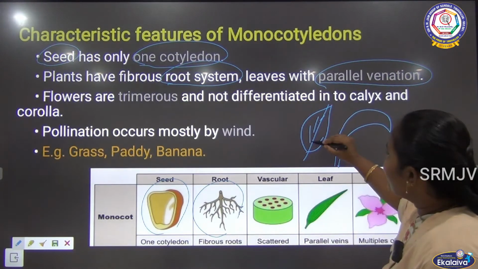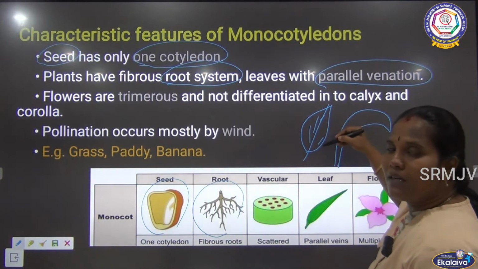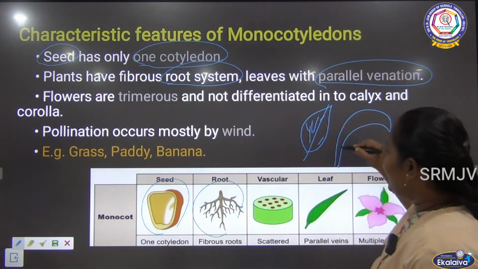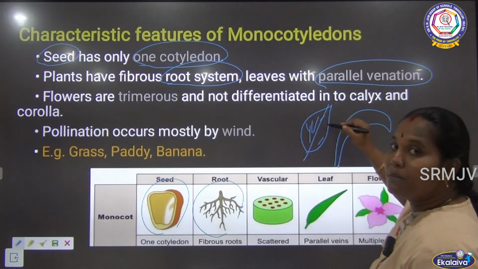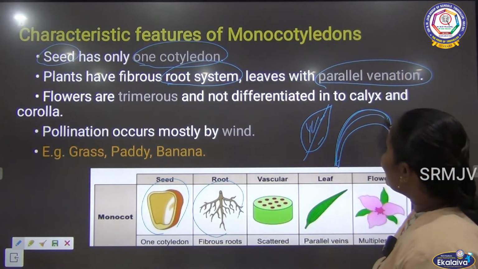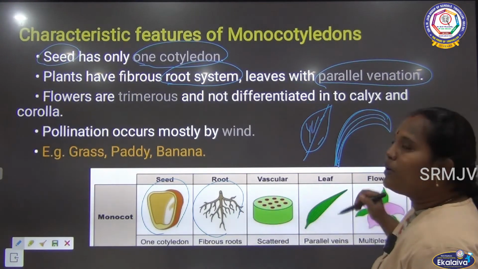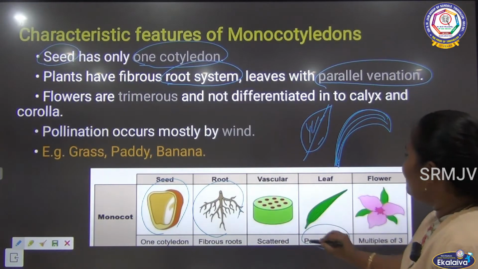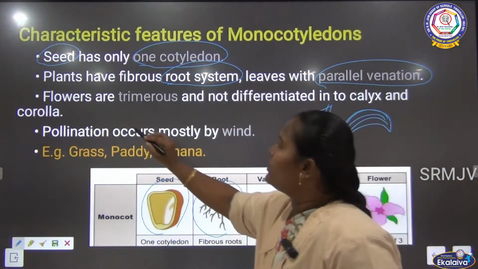But this venation, we can see the dicot plants having these veins with branches, but here the monocot plants have parallel venation. Parallel means the veins run evenly alongside each other. Next we have to see about the flowers.